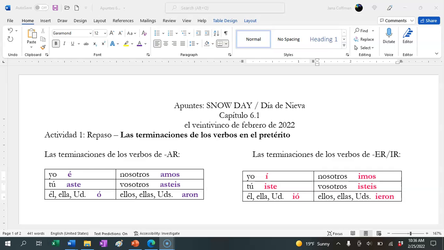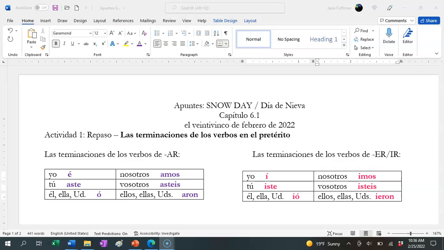So, the endings for AR verbs, las terminaciones de los verbos de AR son é con acento, aste, ó con acento, amos, asteis y aron.